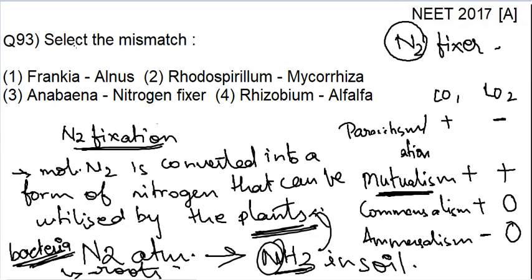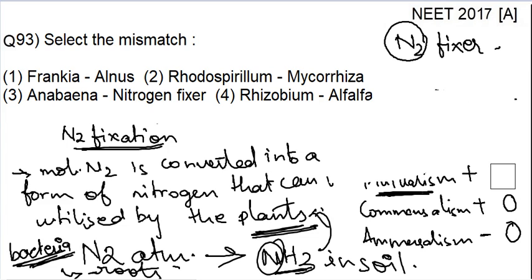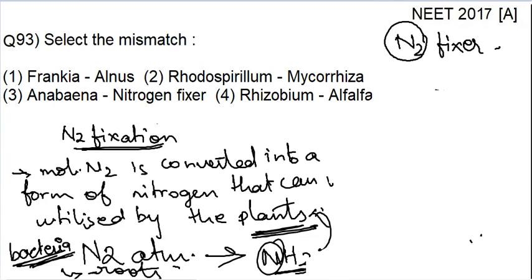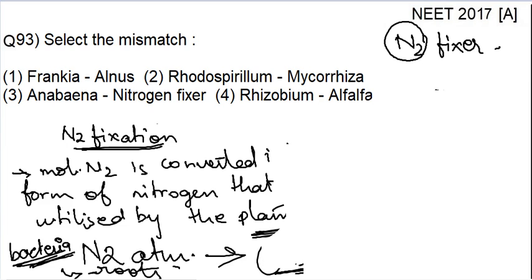So now let's quickly discuss all four options given. The first option is Frankia and Alnus. Yes, this is a symbiotic relationship in which Frankia is a microorganism present in Alnus, a plant genus, helping to fix nitrogen. So this is not a mismatch, so this cannot be the answer.